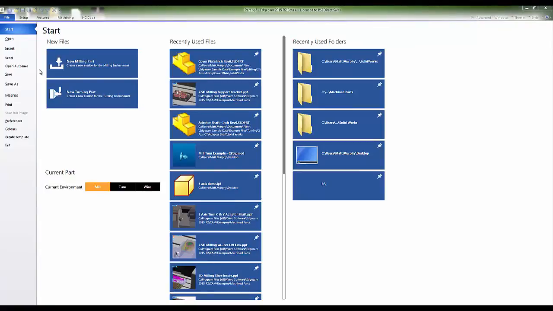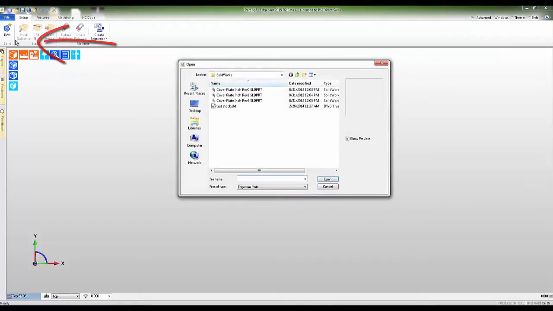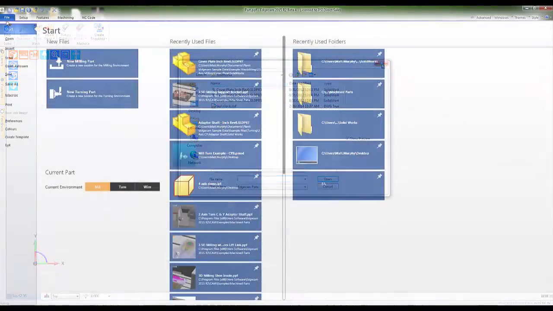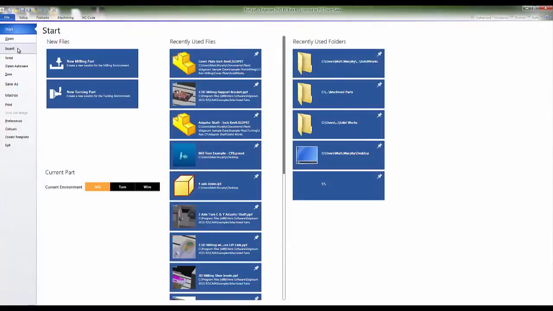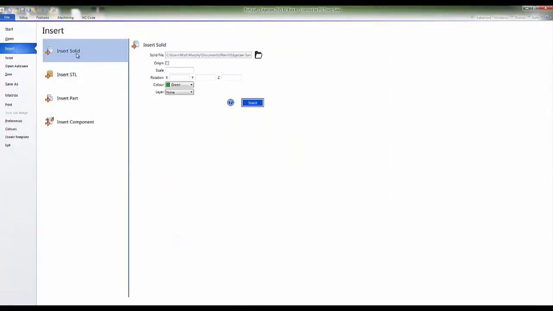We have several options for loading a solid model into Edgecam. First, we can click on Open, then browse Windows to locate a solid file. We can also use the Insert button to accomplish the same thing, again browsing for a solid part.